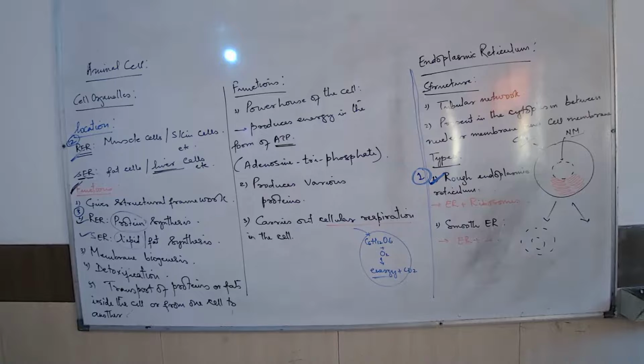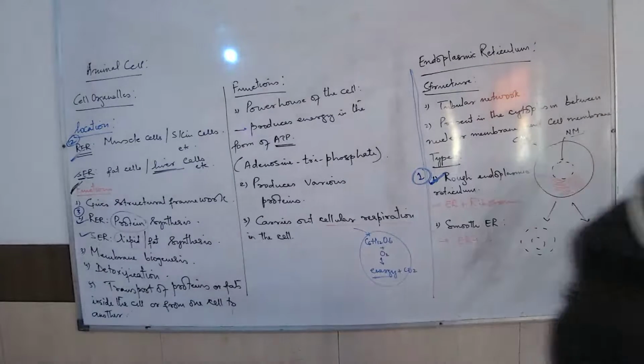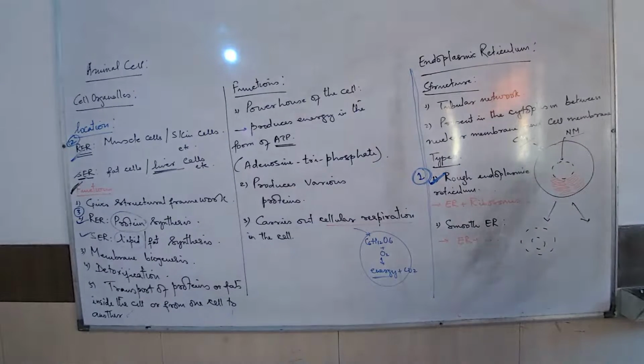For science, English framing is not that important. You can make your answers very short. You don't even have to write the full sentence. Even if you write ribosomes present for RER and no ribosomes on the other side, you will still get full marks. It's not English where you have to write grammatically correct sentences. For science, only key terms matter and basic concepts should be correct. Then you will get full marks.